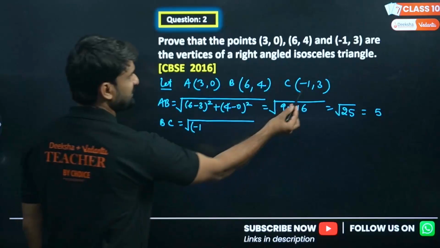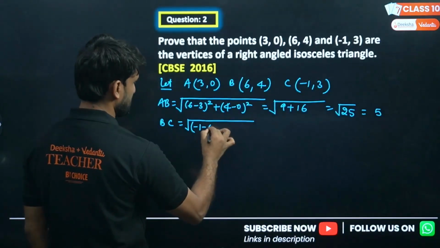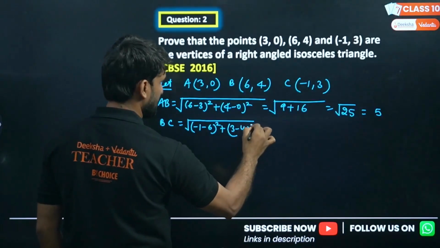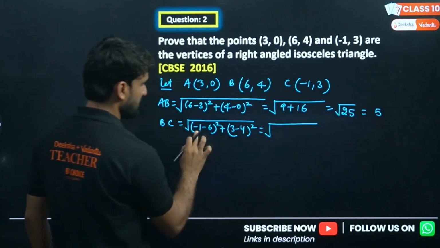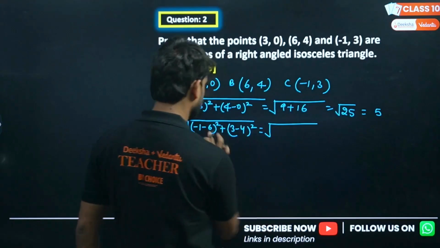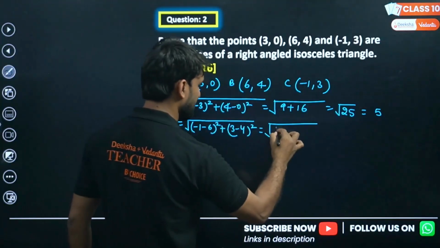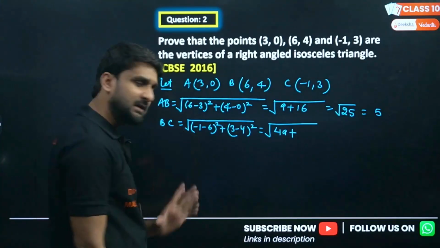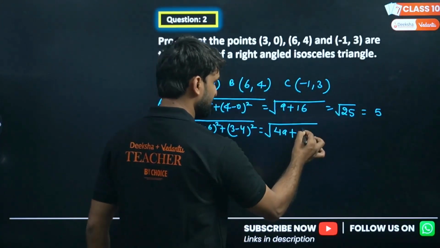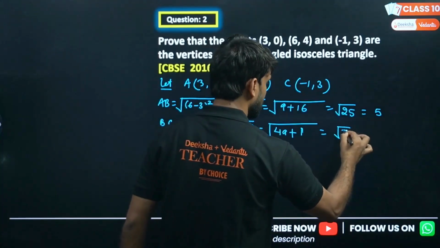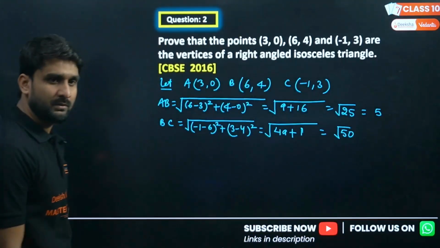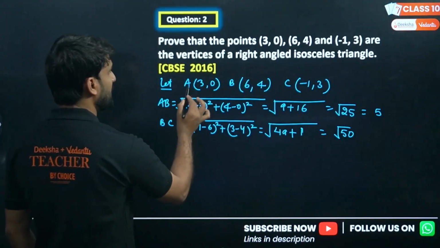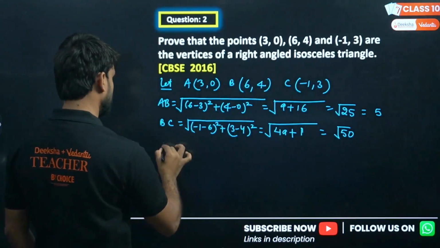Okay, so BC is under root (minus 1 minus 6) whole square plus (3 minus 4) whole square. Minus 1 minus 6 is minus 7, and the square of minus 7 is 49. Plus 3 minus 4 is minus 1, and the square of minus 1 is positive 1. So we are getting under root 50. No need to open this square root, just keep it as it is. Now one more distance is possible here, AC.